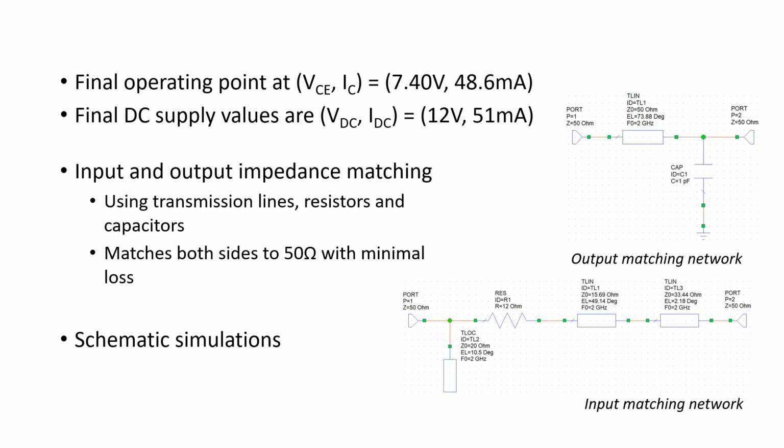The input and output matching networks are on the right of the screen, which use transmission lines, resistors, and capacitors to make matching between transistor and input ports and convert the impedances to 50 ohms.